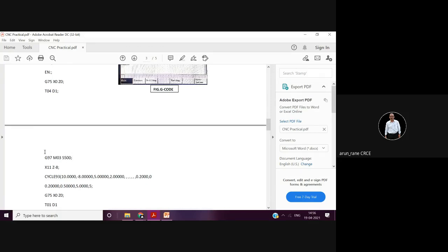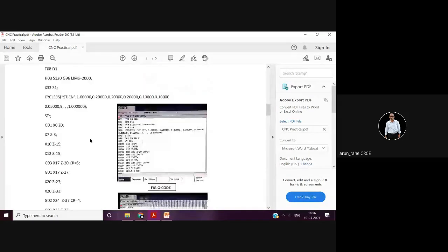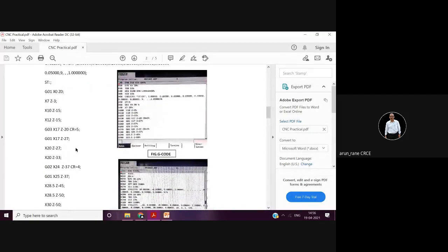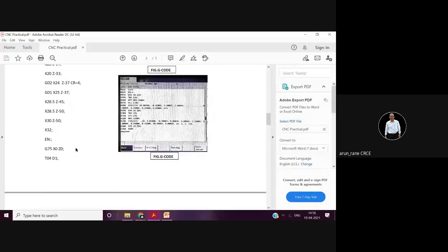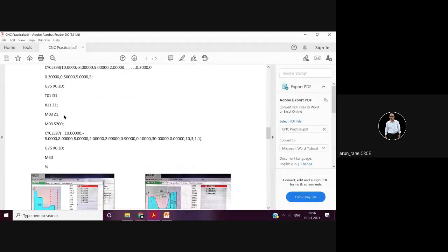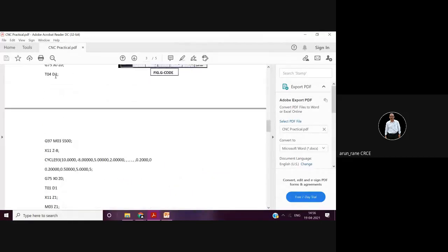So now here, because of G97, the machine will rotate at constant RPM 500, no matter what the diameter is. Here we have used G96. So here the machine RPM will go on changing as per the diameter. As the diameter decreases, the RPM will go on increasing. Alright. So this was your tool number 4. Offset, please change it to D4.